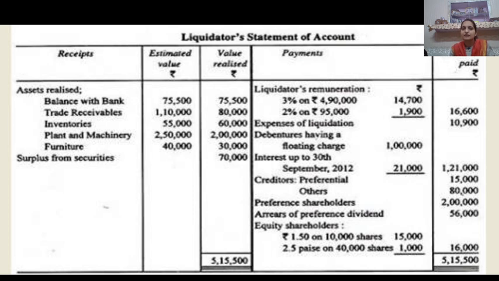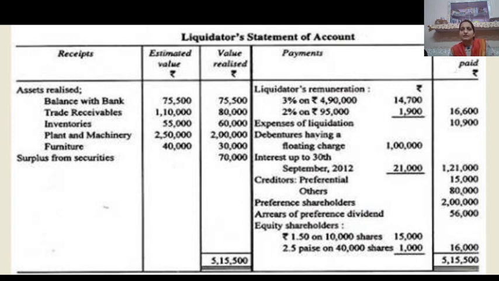Then trade receivable. In our pro forma we have an estimated value of bills receivable or trade receivable of 1,10,000, but it is to be realized at 80,000. Inventory having a value of 55,000 is to be realized at 60,000. Plant and machinery having a value of 2,50,000 is to be realized at 2 lakh. Furniture having a value of 40,000 is to be realized at 30,000. Now, surplus from securities. Here surplus from securities means the company has some secured creditors. After making the payment to the secured creditors, there is some surplus amount which is to be written here. That is 70,000.